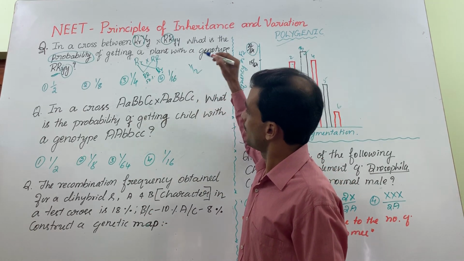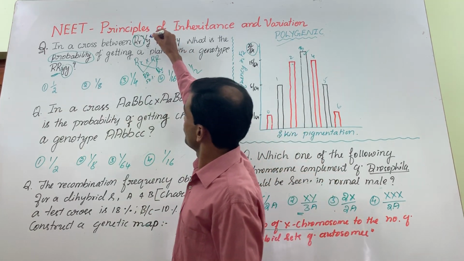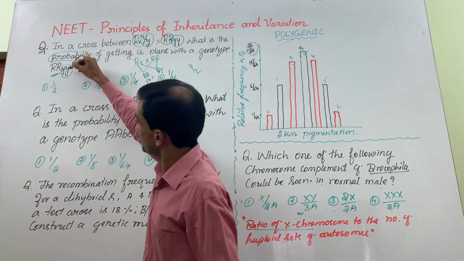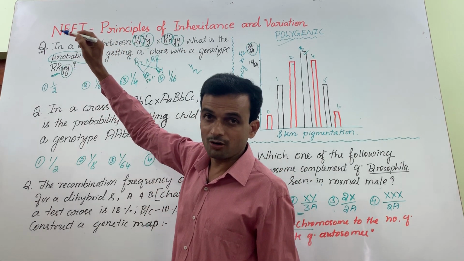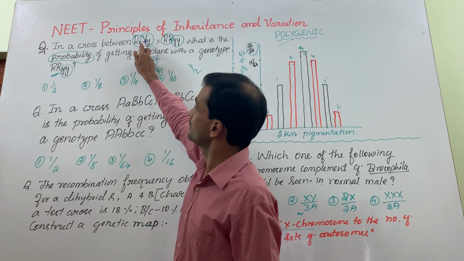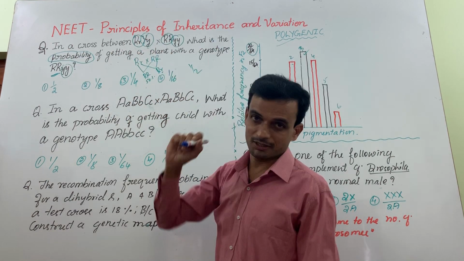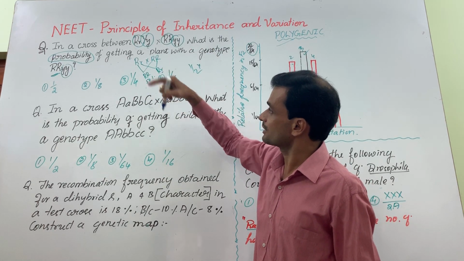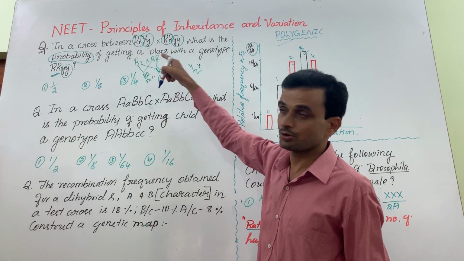That means half. Similarly, when you focus on the other one, what is the probability of getting small y with the parental combination capital Y, small y? That is again 50%, just like the previous one I have shown.